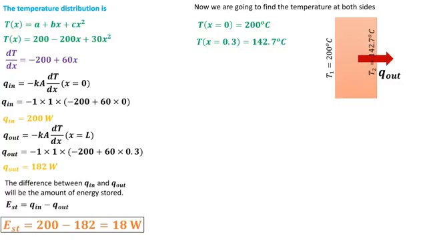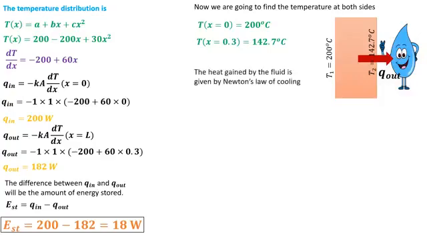and this side is adjacent to the fluid having temperature of 100 degrees centigrade. So the amount of heat that goes out from the system is basically the amount of heat gained by the fluid. I am repeating that the colder side is the side from where heat goes out from the wall, and the amount of heat that goes out from the wall will be the amount of heat gained by the fluid.